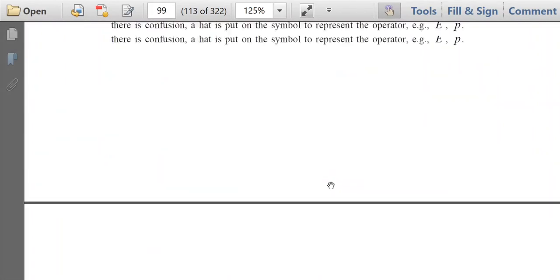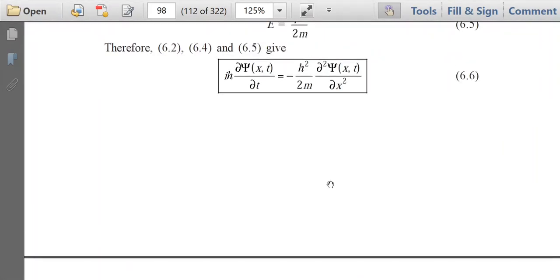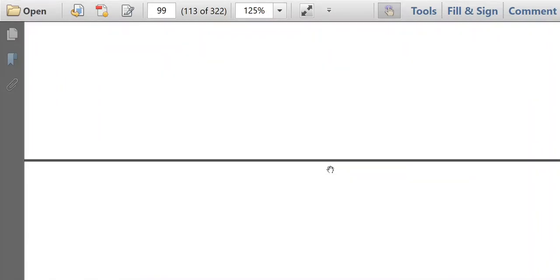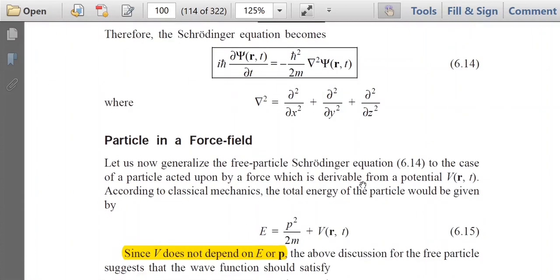So in one dimension, the Schrodinger equation was like this, that del square psi by del x square. But when you are considering three dimensions, there will be other terms, that is del square psi by del y square, del square psi by del z square, and considering all dimensions, the equation will be like this, that is minus h bar square by 2m del square psi, where del square is equal to del square by del x square plus del square by del y square plus del square by del z square.